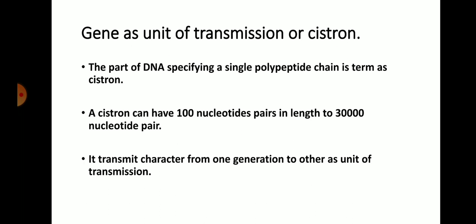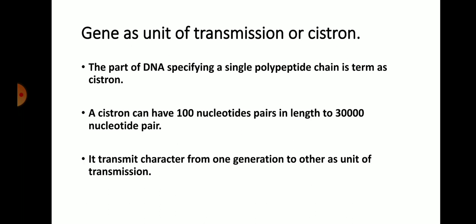This part of the gene which is responsible for synthesis of a polypeptide chain is called cistron. This cistron can range from 100 nucleotide pairs in length to 30,000 nucleotide pairs. So this coded sequence may be as short as 100 nucleotides or may contain 30,000 nucleotides. Basically, a nucleotide is the basic unit of DNA.